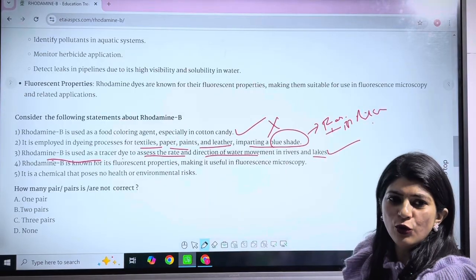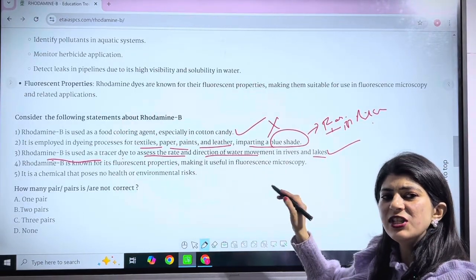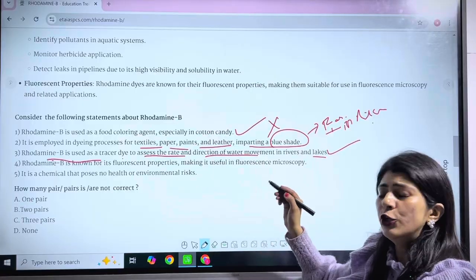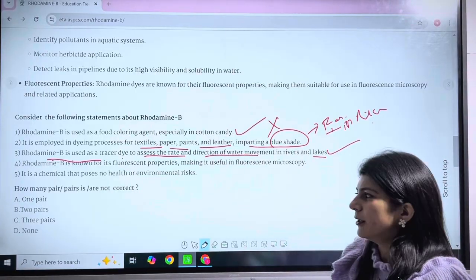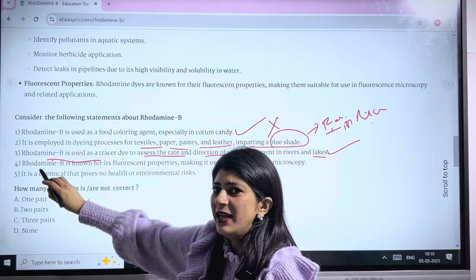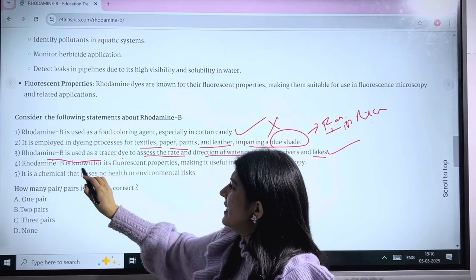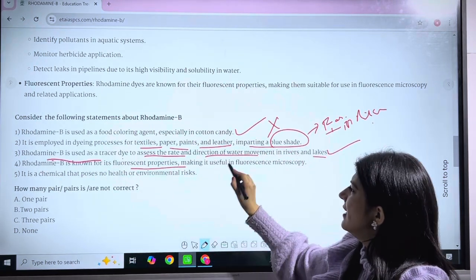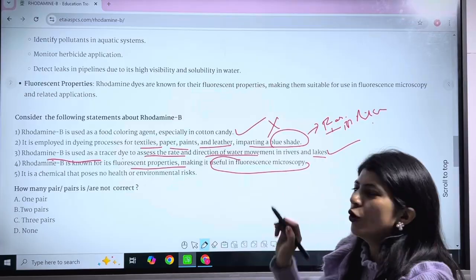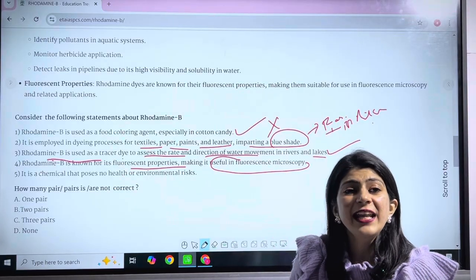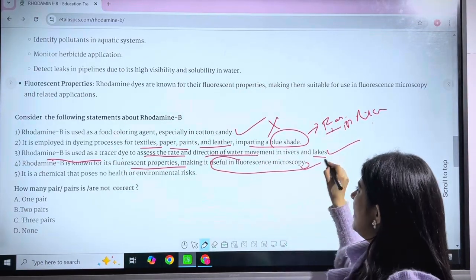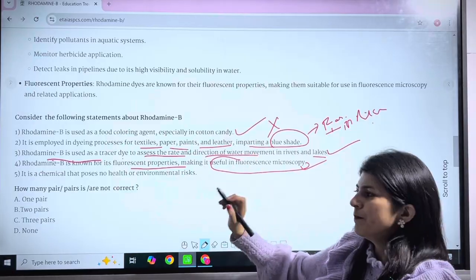Yes, very true. This is one of the properties related to rhodamine B due to its solubility in water. Now the fourth statement states that rhodamine B is known for its fluorescent properties, making it useful in fluorescence microscopy. Very true. This is the statement which we have already covered above.